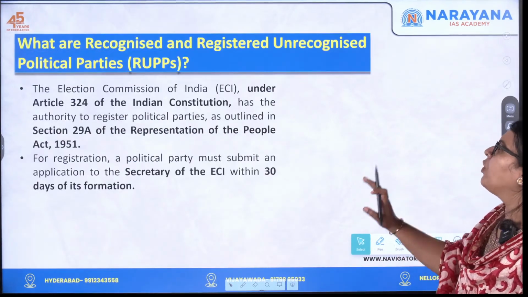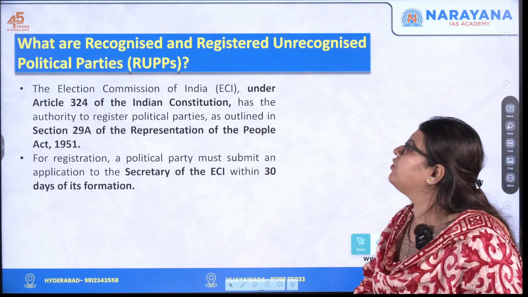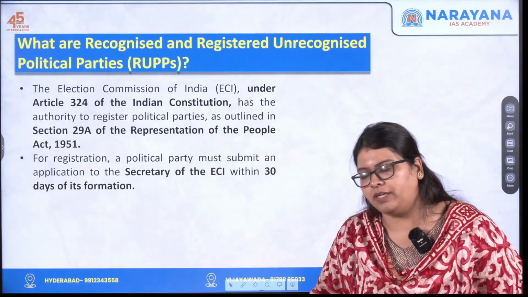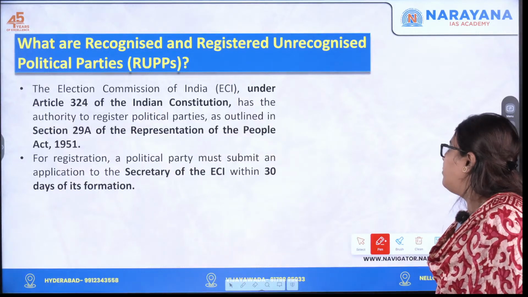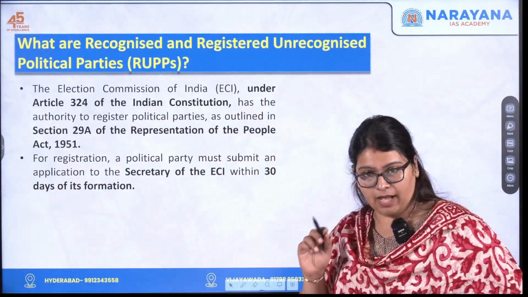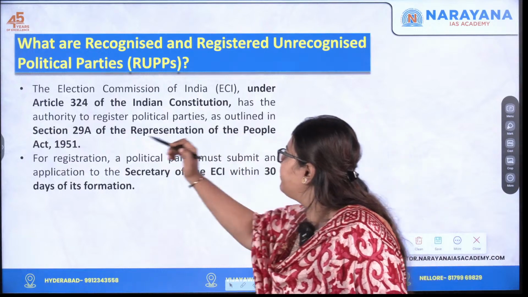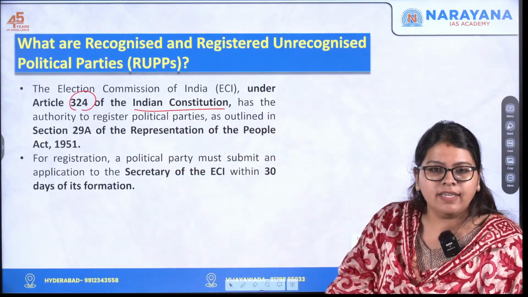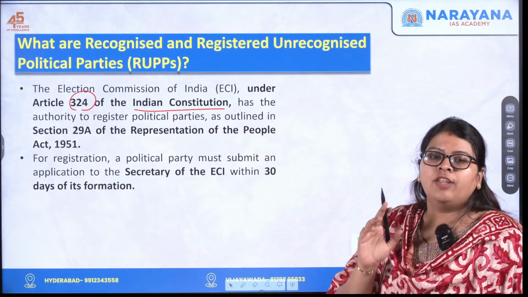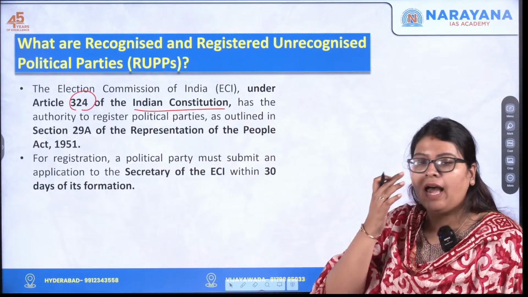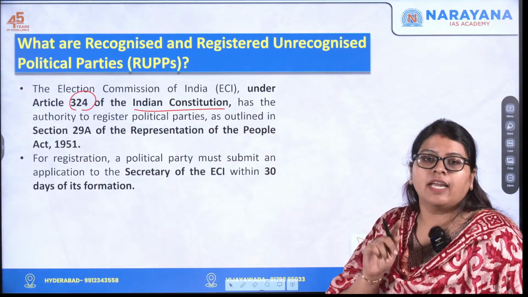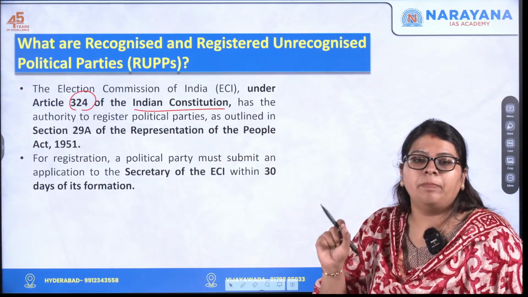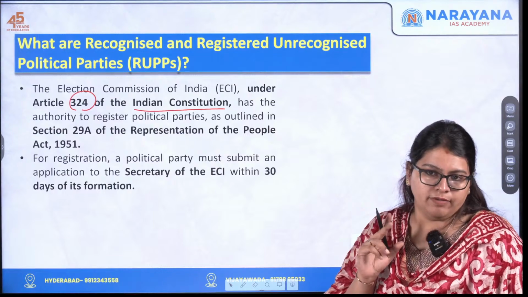So here, what are recognized as well as registered unrecognized political parties? The Election Commission of India, and mark this, under Article 324 of the Indian Constitution, has the authority to register the political parties as outlined under Section 29A of the Representation of the People Act of 1951.